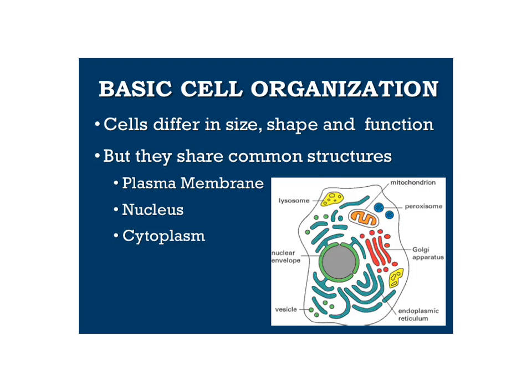Now, cells will differ in size, shape, and because of their differing in size and shape, they differ in function. But they do share common structures. Something you'll see in all cells is a plasma membrane, and we're going to spend a good deal of time talking about what it's doing. Not all cells have a nucleus, but all cells have DNA. And all cells have something we call the cytoplasm. Now, beyond that, there are a lot of differences between cells, but these things are in common to all cells.